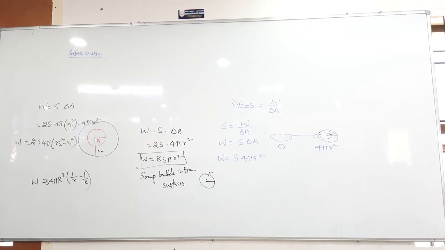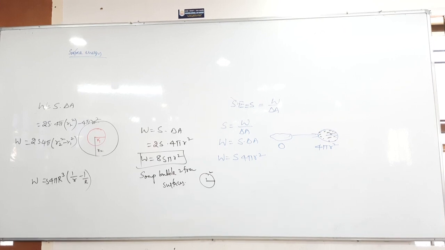You have to find out everything. Change in the area you have to find out. Work done also. For work done, first of all you have to find out the change in area only. Find that. Or you can get S into 4 pi r square into n power 1 by 3 minus 1 also. N power 1 by 3 minus 1, not 2 by 3. You got that?